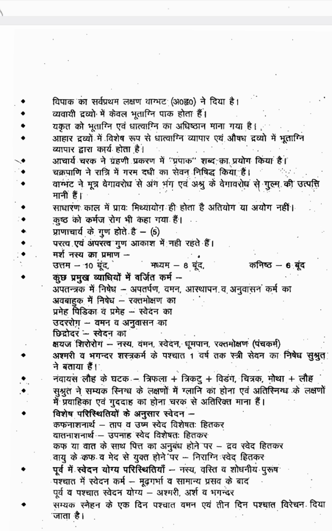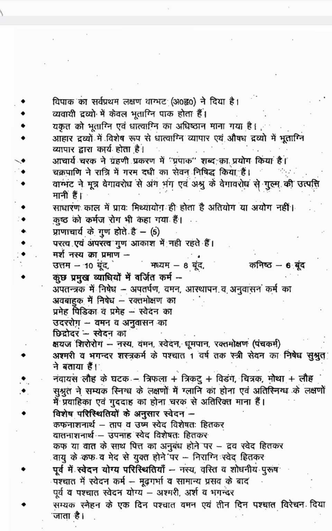वाग्भटा ने मूत्र वेगरोध से अंगभंग एवं अश्रु के वेगरोध से गुल्म की उत्पत्ति मानी है. According to Vagbhata, in Mutra Vega Dharana, Angabhanga condition will be there, you are getting severe cutting type of pain or a breaking feeling in body parts. Ashru Vega Dharana, if you are suppressing the tears, then you will get Gulma Roga according to Vagbhata. So Vagbhata and Charaka both are telling the same conditions. The extras told by Vagbhata: in Mutra Vega Dharana it is Angabhanga, and in Ashru Vega Dharana, Gulma Roga happens.